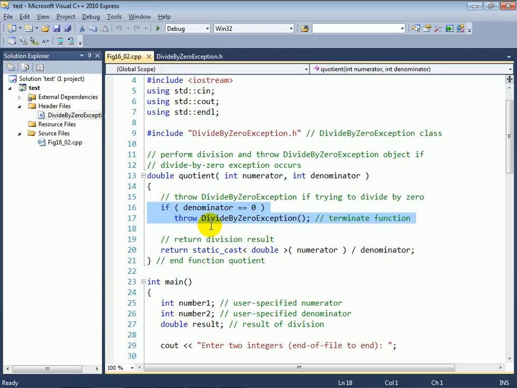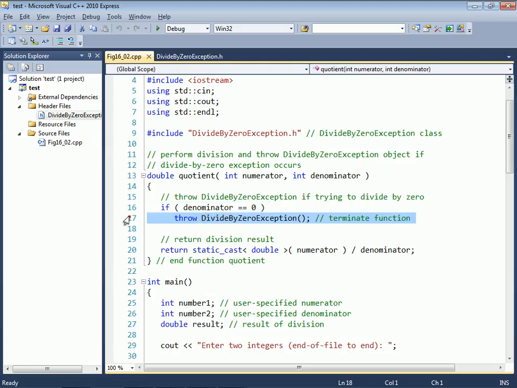So when you have large libraries and lots of different potential types of problems, there could be many different exception class types that you can throw. The primary things of interest to you in an exception type are A, the type name itself, and B, the error message. The type names are what enable you to catch the problems in the catch handlers that follow a given try block. So if you want to do more precise error processing at runtime, it's good to have different types of exceptions for different categories of problems that can occur at execution time.